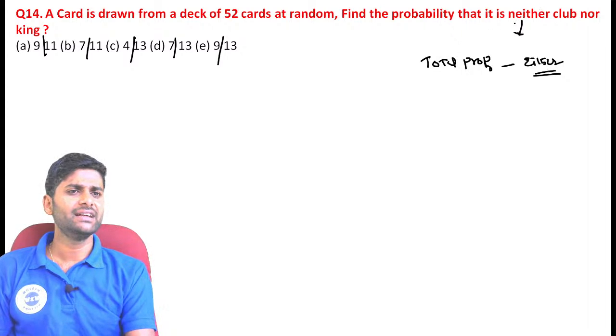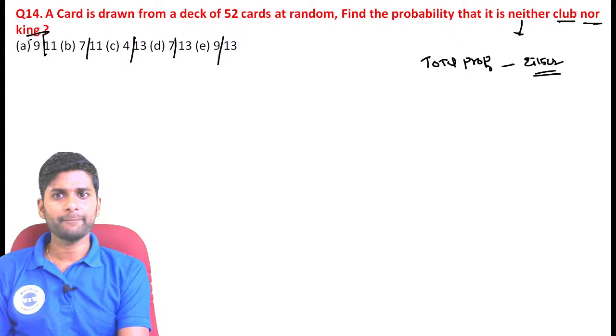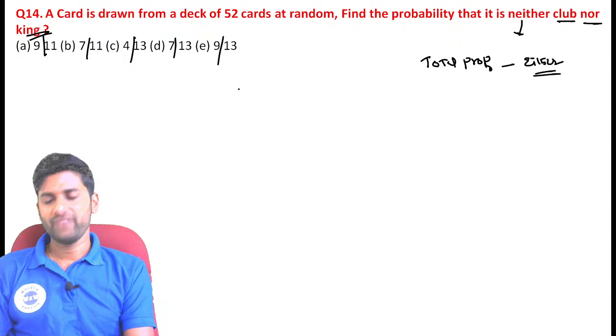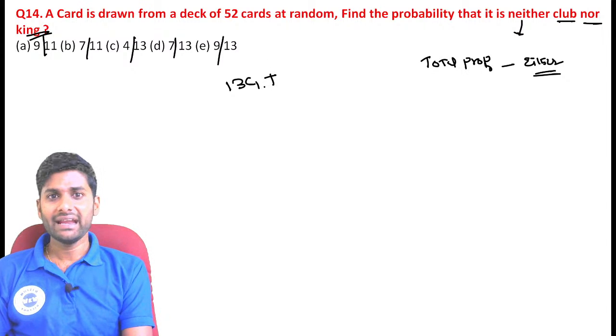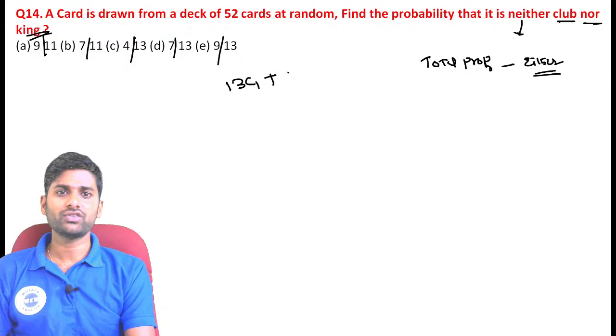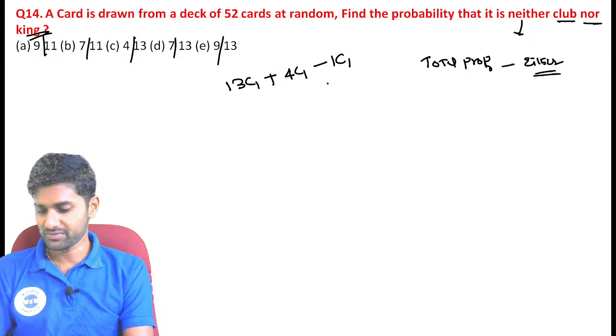First of all, calculate what are the chances. We want one card that is either club or king. Getting a club, we have 13 chances. We want one card, so that is equal to 13C1. And either-or: if it is a club, there is no problem. If it is a club, sometimes you can get a king. So king chances are exactly equal to 4C1. And we already know that out of 13, we have only one king. That king is never repeated. That's why we can subtract that value.